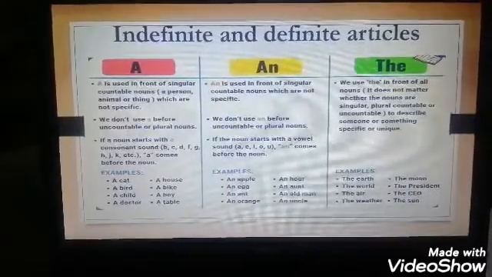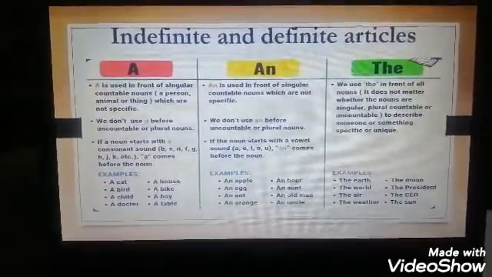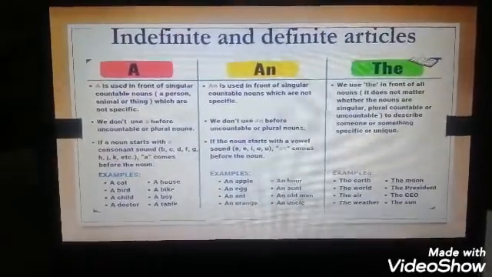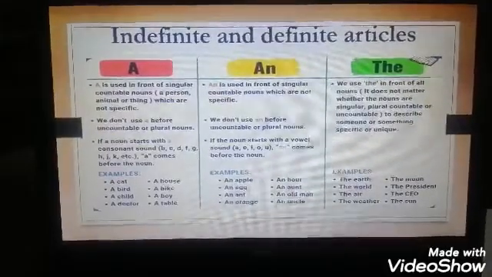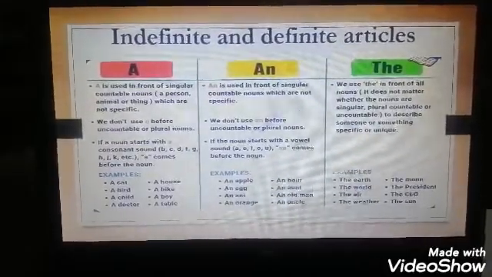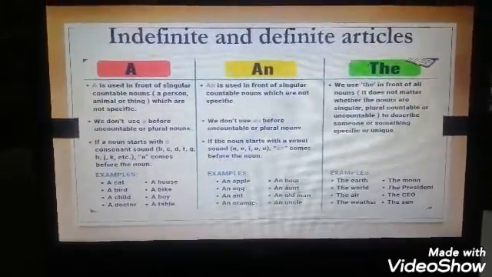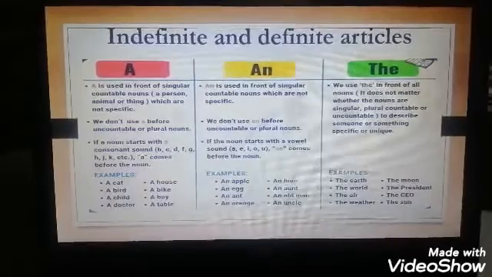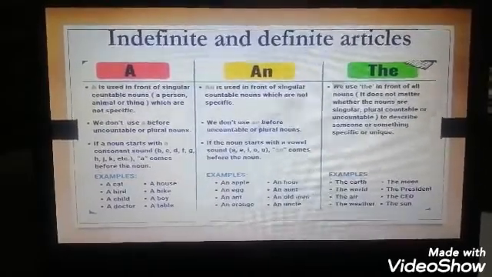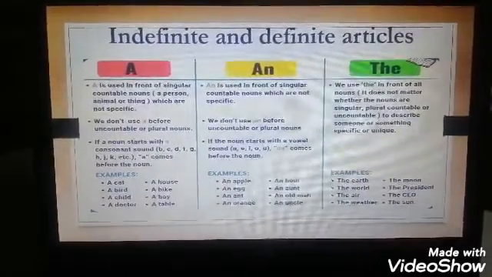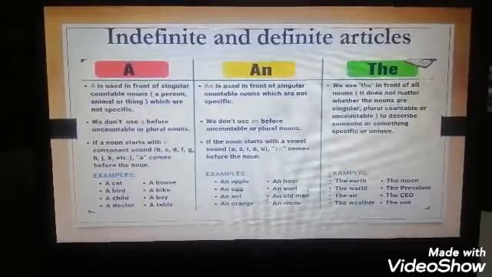An is used in front of singular countable nouns which are not specific. We don't use an before uncountable or plural nouns. If the noun starts with a vowel sound, a, e, i, o, u, an comes before the noun.